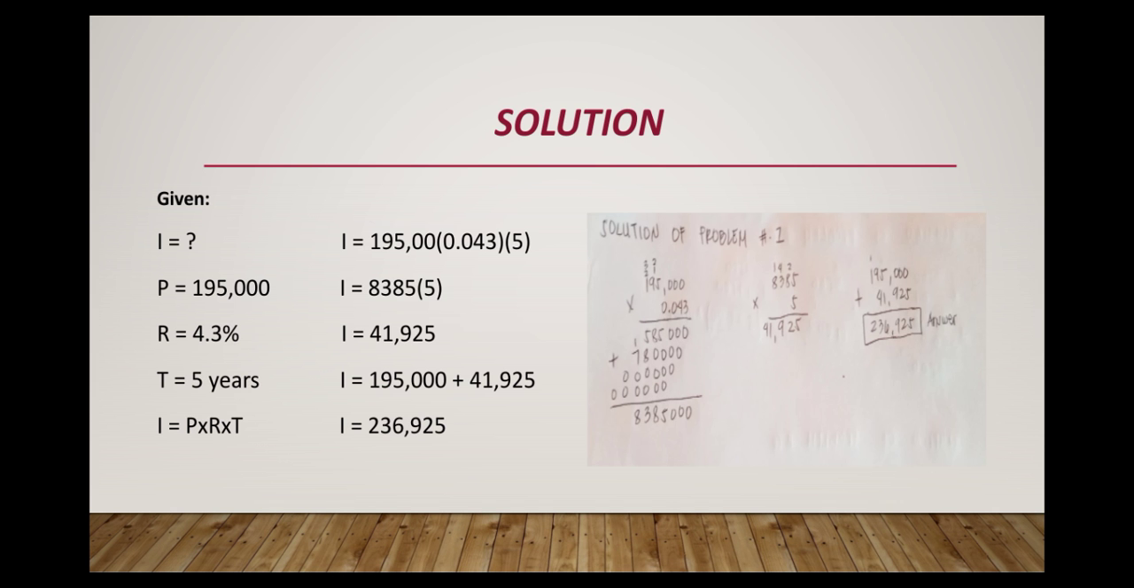I equals 195,000 times 0.043 times 5. I equals 8,385 times 5. I equals 41,925. I equals 195,000 plus 41,925. And the answer is 236,925.